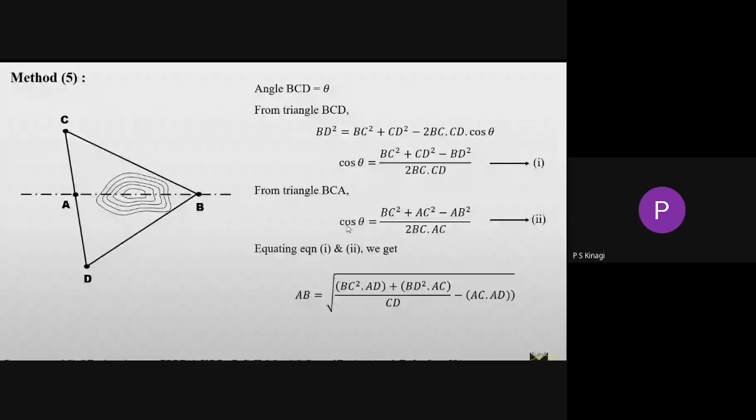Don't memorize it. Just understand the concept of applying the cosine rule for the whole triangle and for the smaller triangle with respect to the angular point.